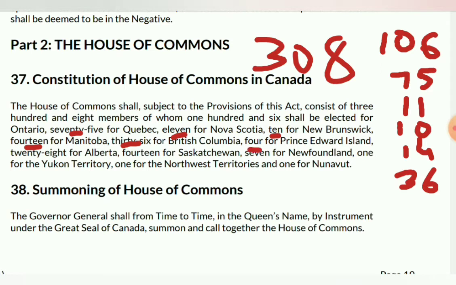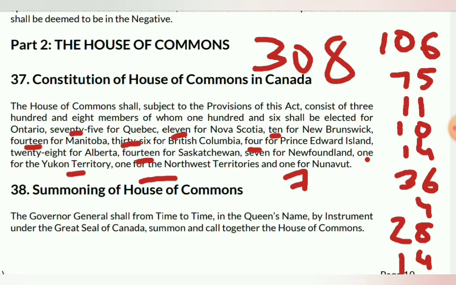Further, 4 for Prince Edward Island and 28 for Alberta, 14 members for Saskatchewan and 7 for Newfoundland. Further, 1 member for Yukon Territory, 1 for Northwest Territories, and 1 for Nunavut, so plus 3.